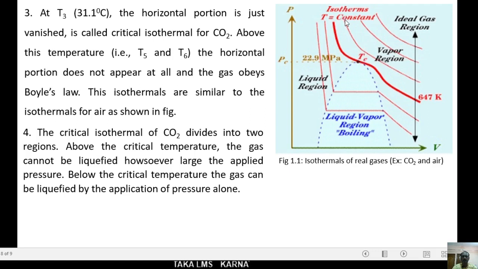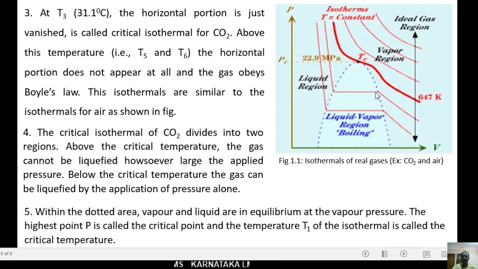The gas cannot be liquefied above this temperature, howsoever large the applied pressure. Below the critical temperature, the gas can be liquefied. The gas can be liquefied by the application of pressure alone, by keeping temperature constant.